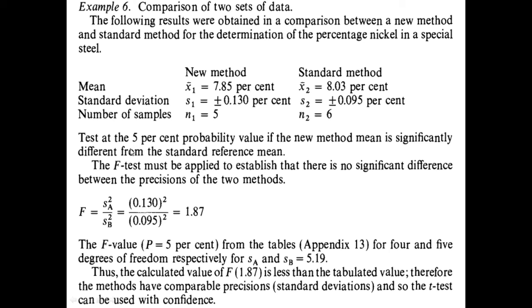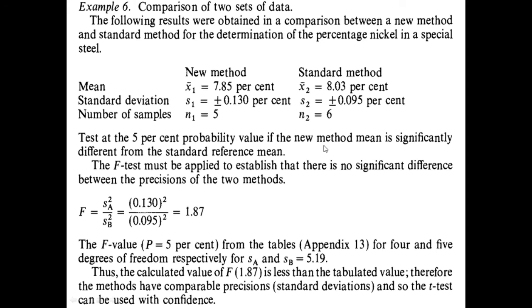Test at the 5% probability value if the new method mean is significantly different from the standard reference mean.